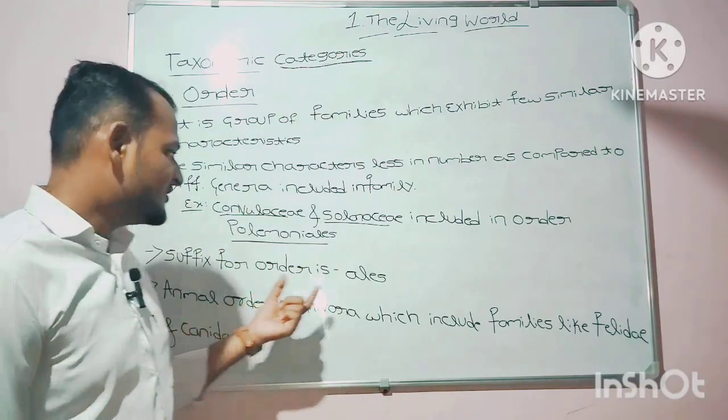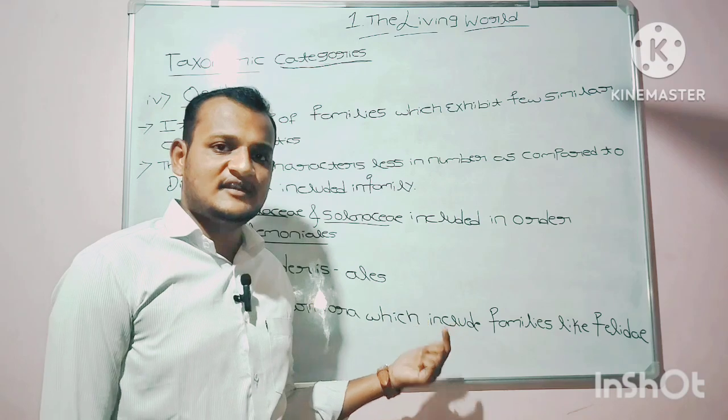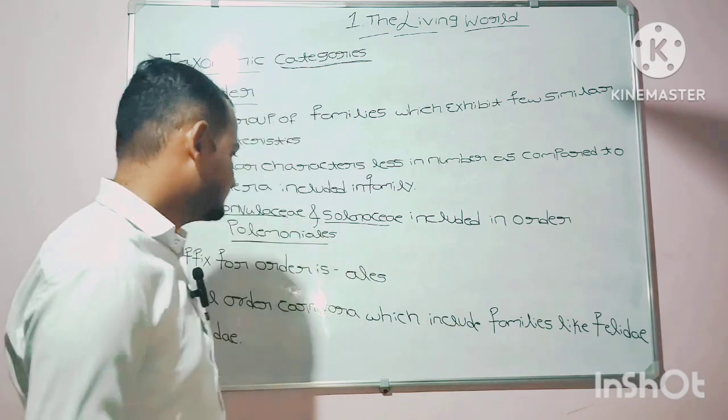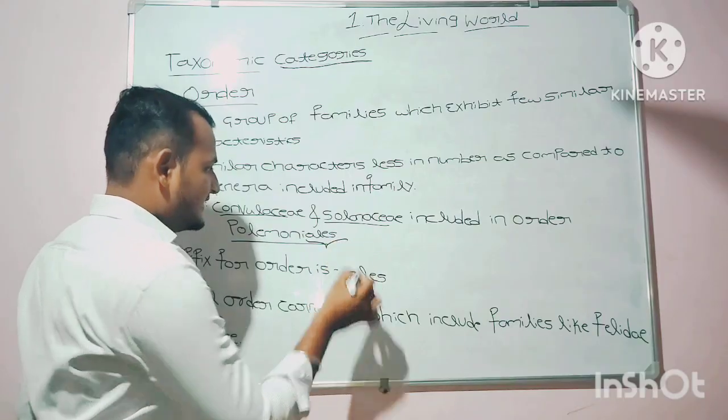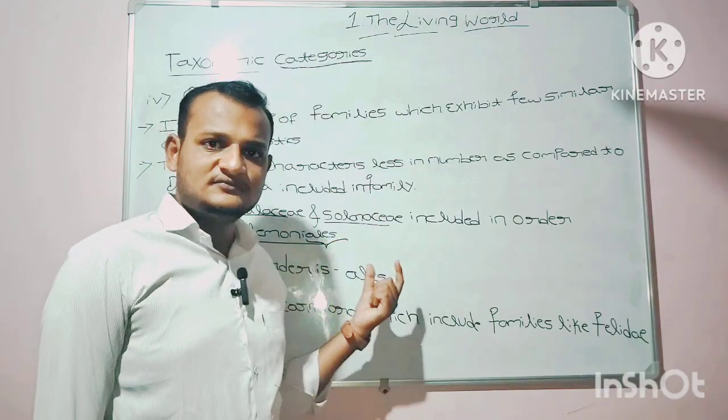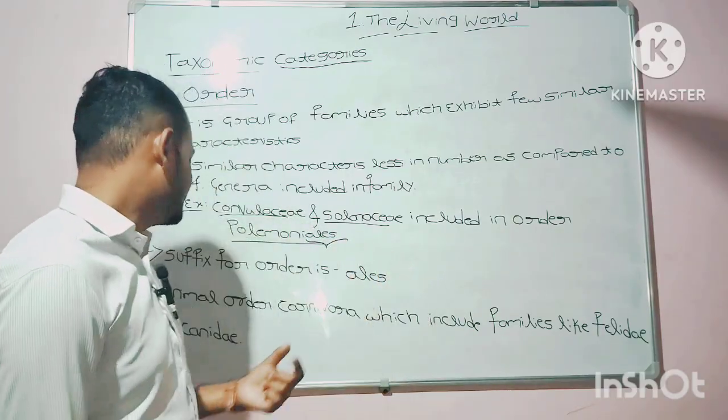The suffix for order is ales. Here you are seeing ales. It is only the suffix. The suffix for order is ales.